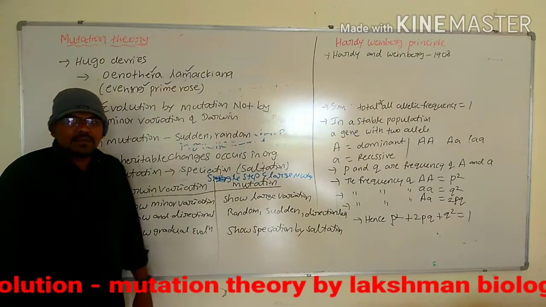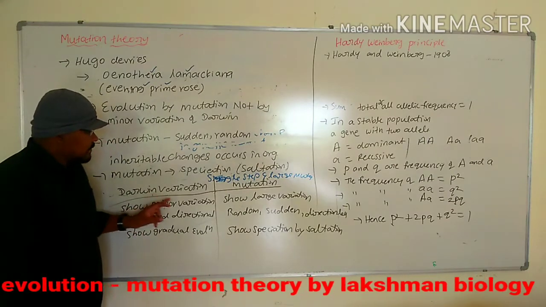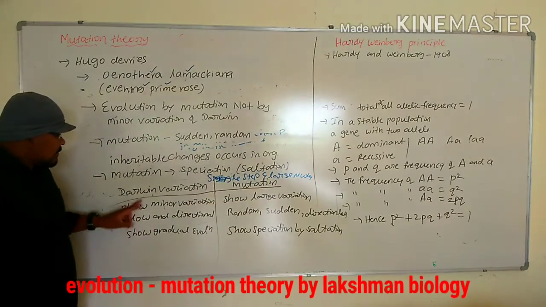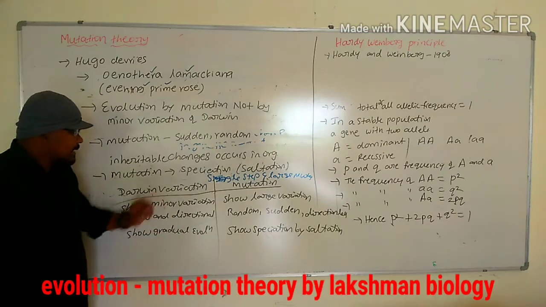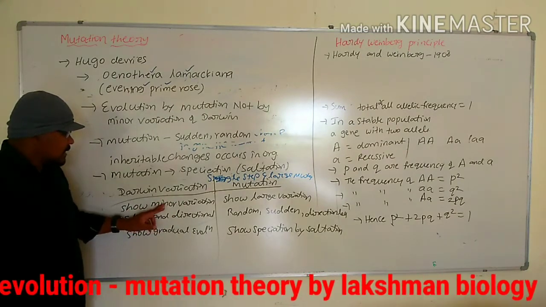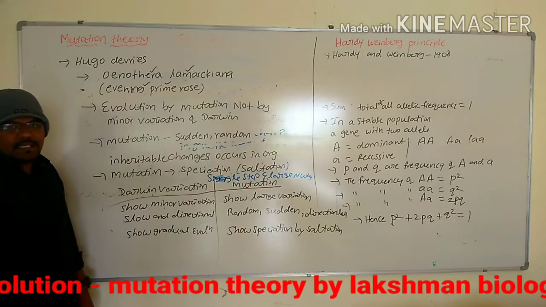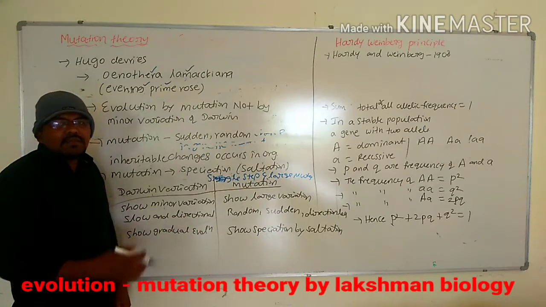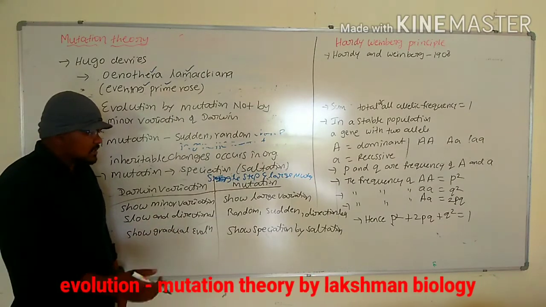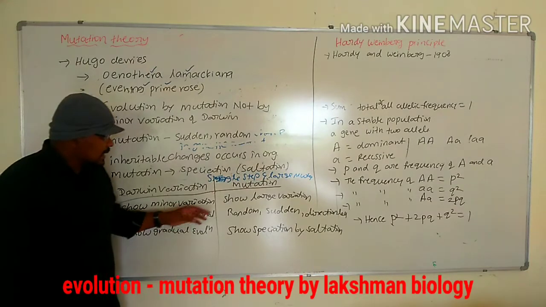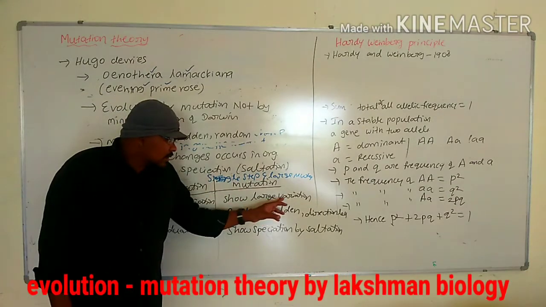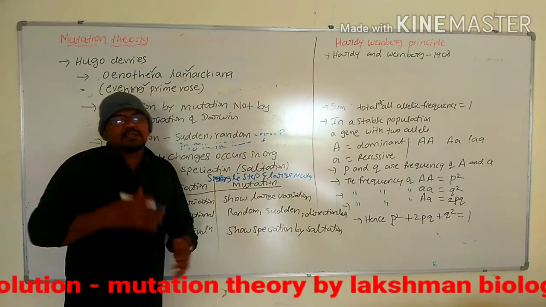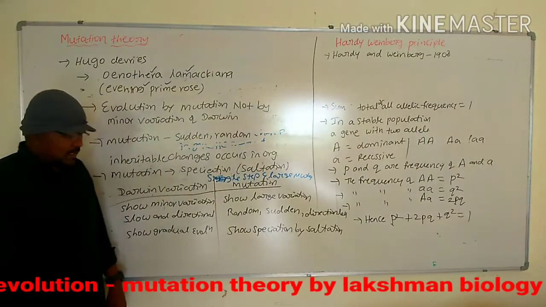Now we have to see a few differences between Darwin's variation and Hugo de Vries' mutation. First, Darwinism shows minor variations. According to Darwin's natural selection, minor variations accumulate, which leads to formation of new species or evolution. But according to mutation, it shows large variation. Large variation means suddenly, in a short period, there is a lot of variation in organisms.